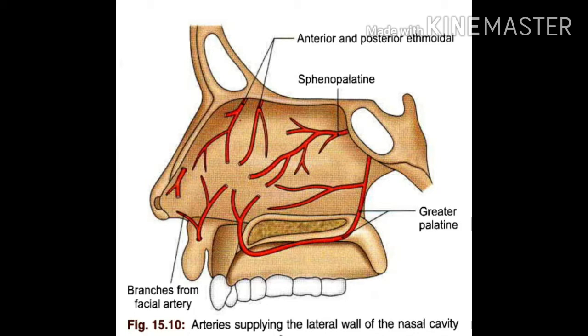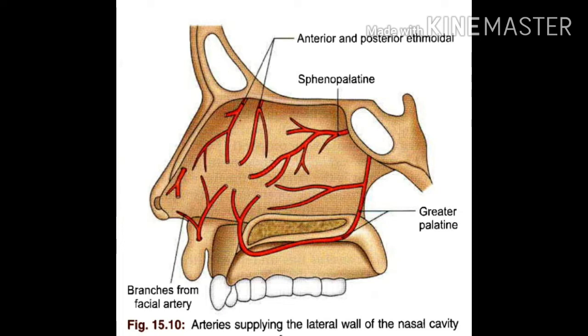Now the anterior inferior part is supplied by branches of the facial artery.